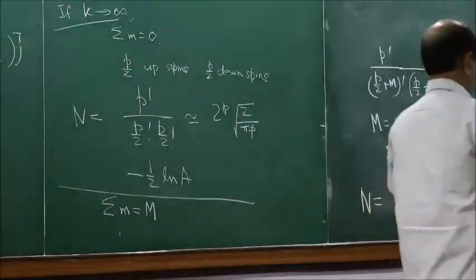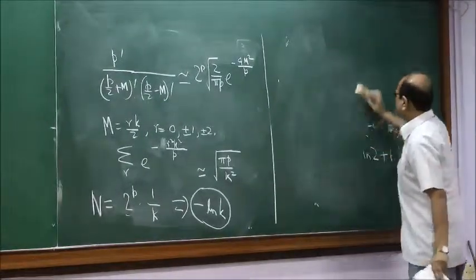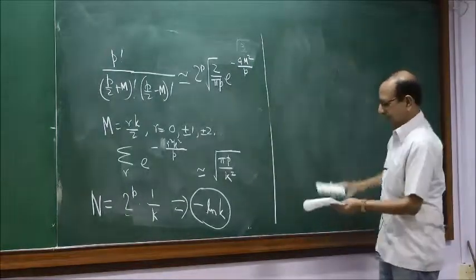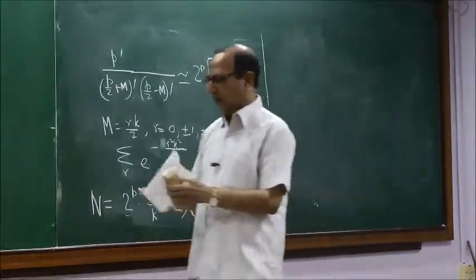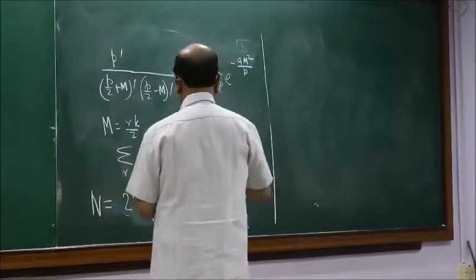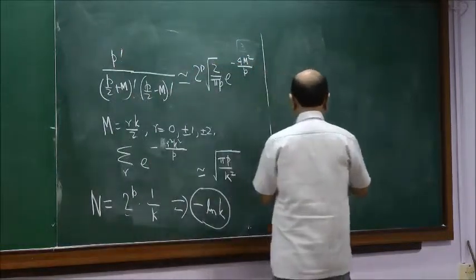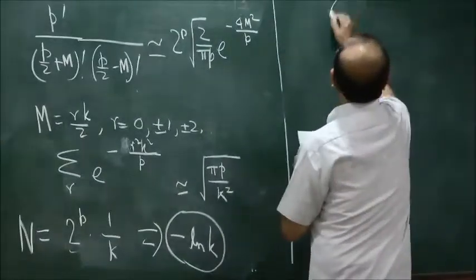Okay, finally just in 1 or 2 minutes, I'll say something about what Carlip did. So Carlip generalized Cardy's formula for the number of states in a conformal field theory, and he ended up with an expression for the number of states.